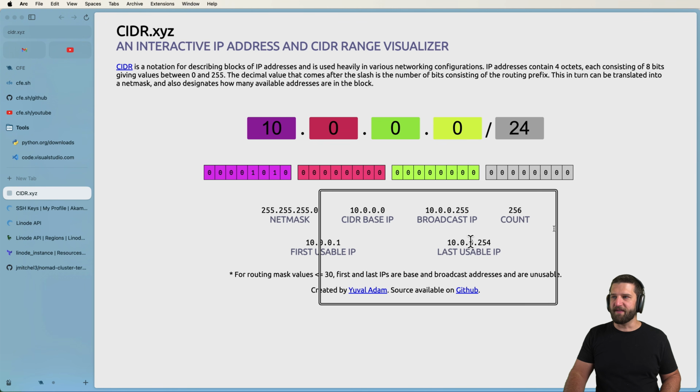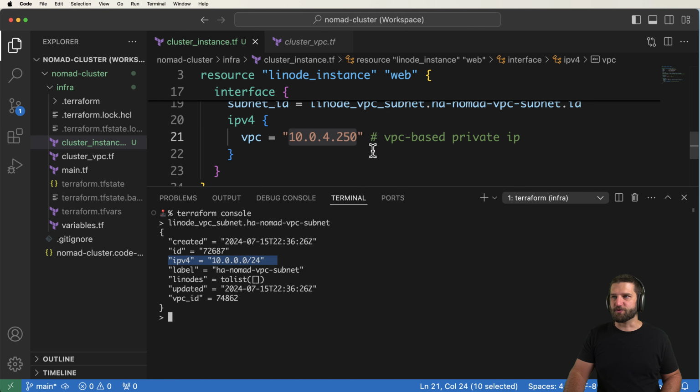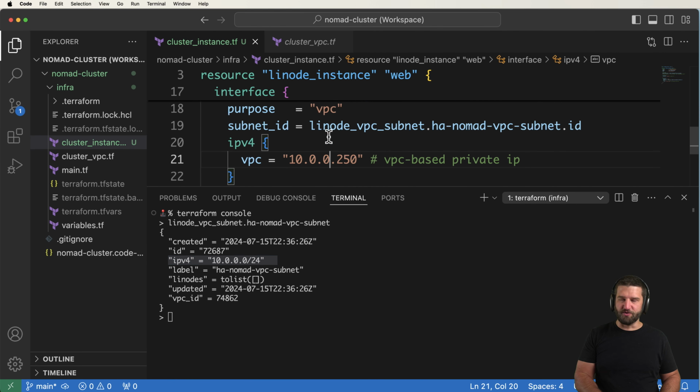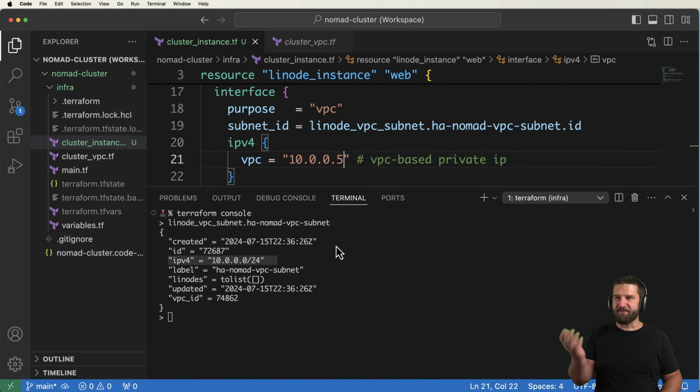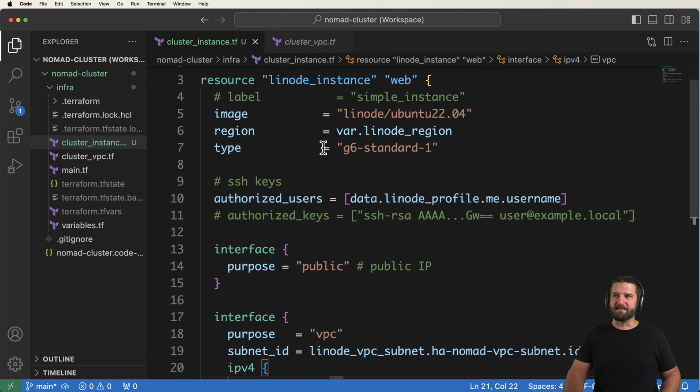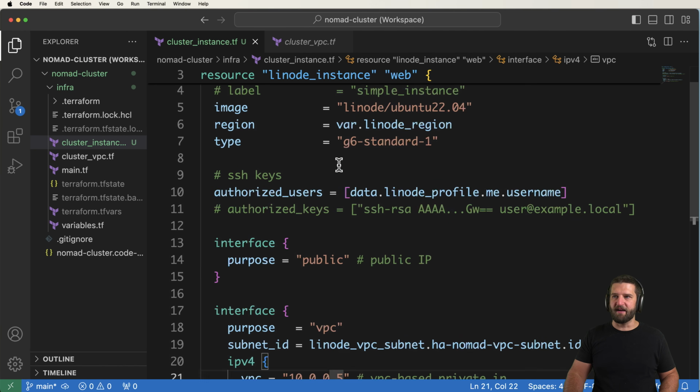And notice only the last number is changing. That's what you need to change. So we change this one to 0. This is now in the right subnet. And then this last part needs to be 1 or greater, basically. I actually like starting at 5. I like just saying, hey, those first few, I'm going to ignore altogether. So we'll just leave it at 5. And now this actual instance should fit inside of that VPC.